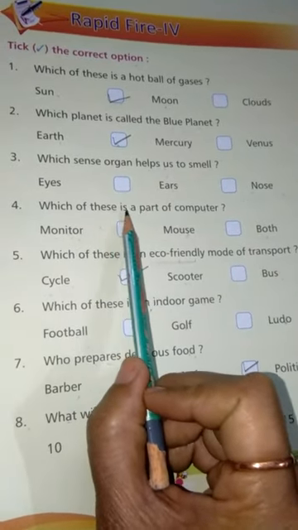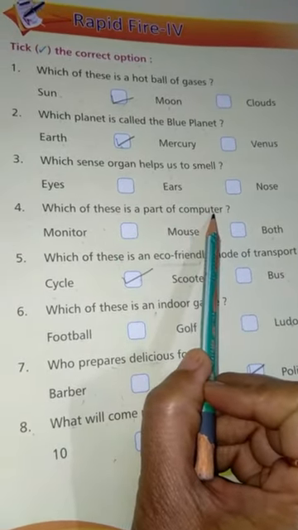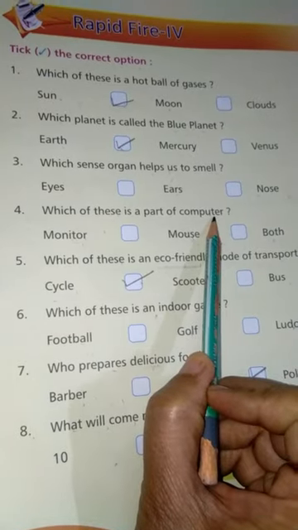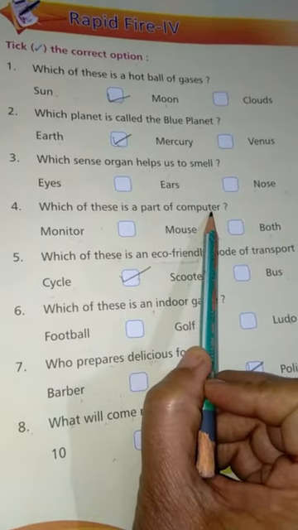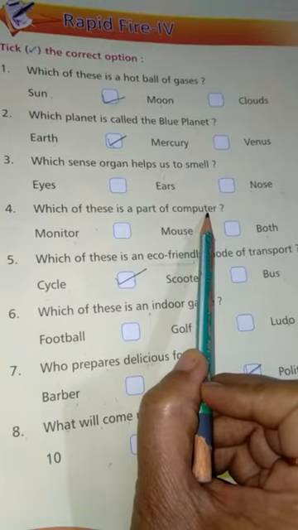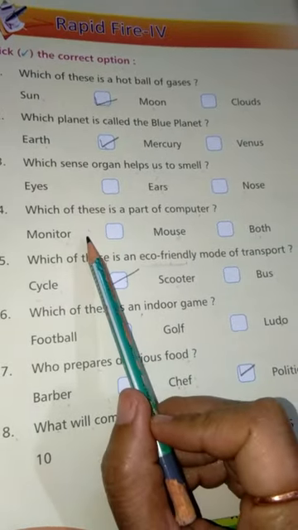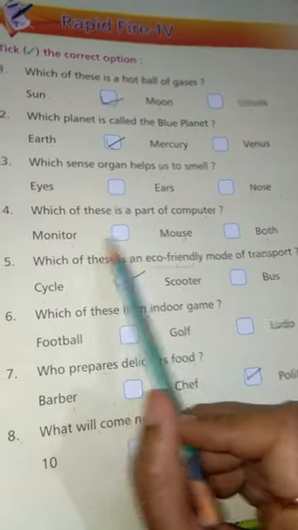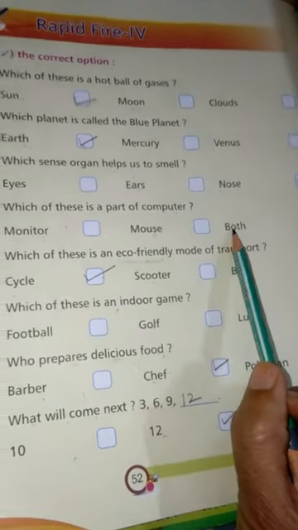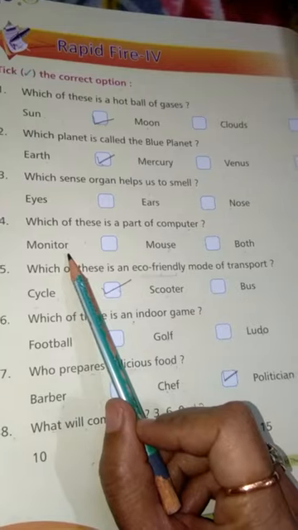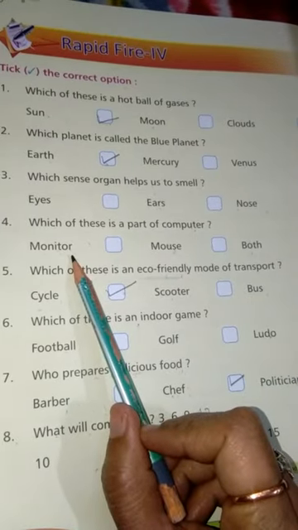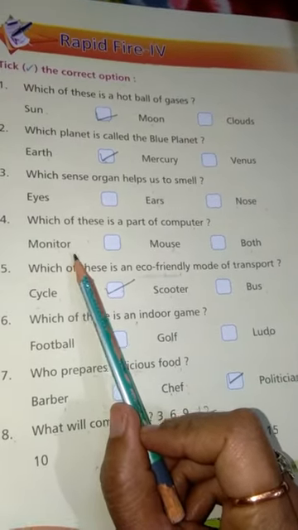Which of these is a part of computer? You have studied the parts of computer in your computer class. Let us read the options here: monitor, mouse, both. Monitor is a part of computer, that is the screen of the computer.